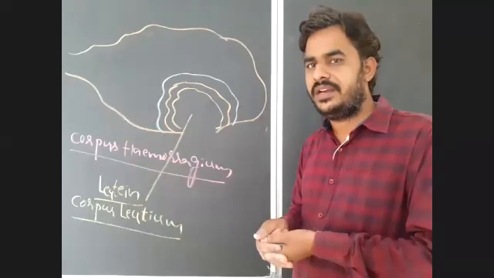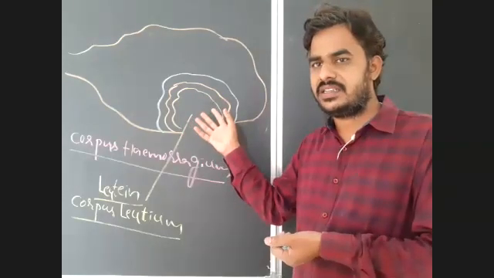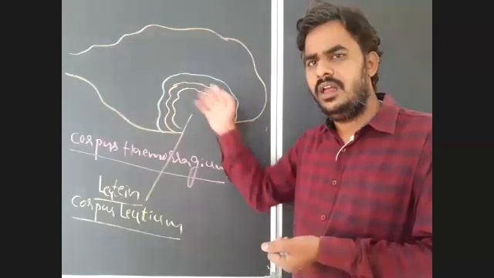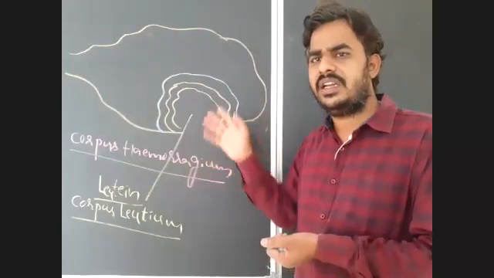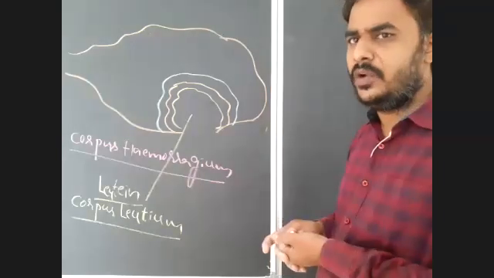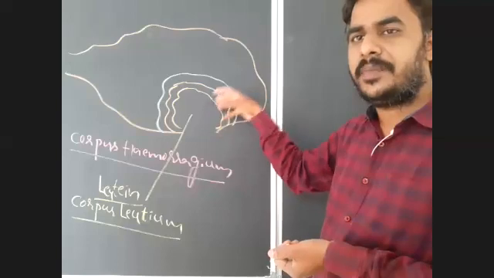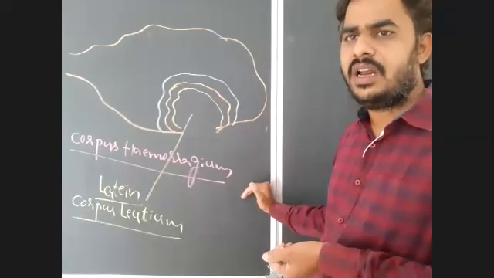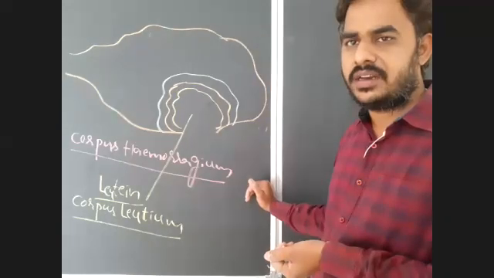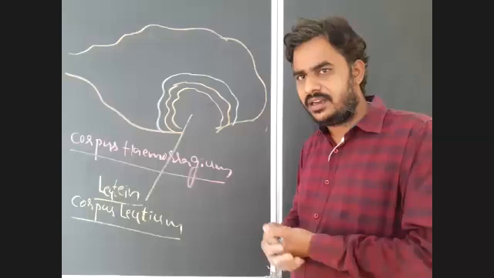And after that, what will happen here? The follicular cells secrete a yellow color pigment, that is lutein. Now it is completely occupied by lutein, so it will appear in yellow color. This yellow color body acts as a temporary endocrine gland which secretes progesterone, and it is known as corpus luteum. Is it clear?